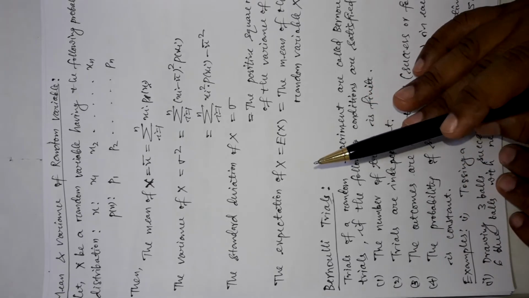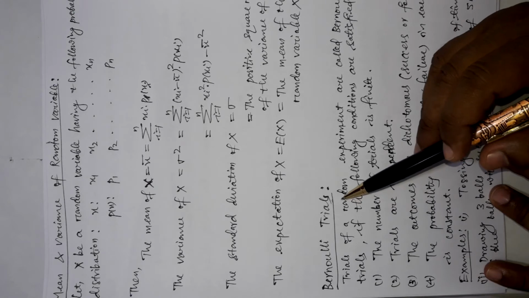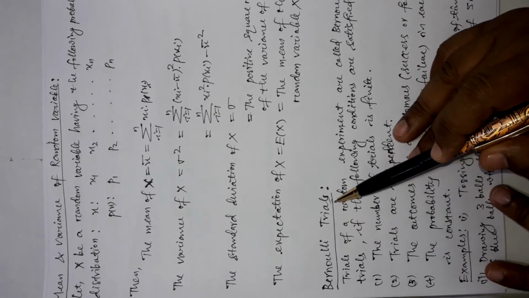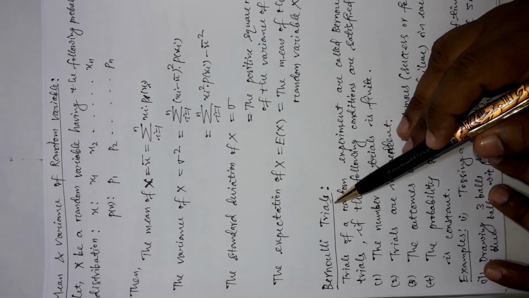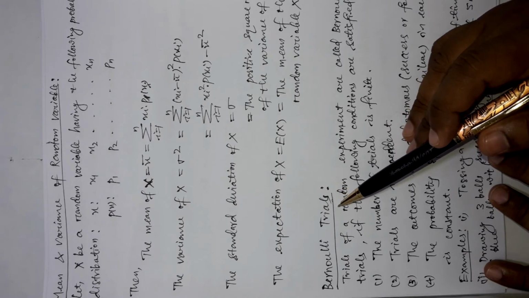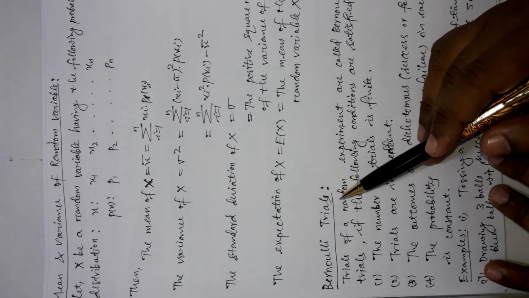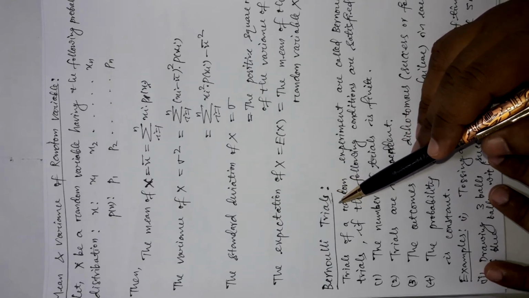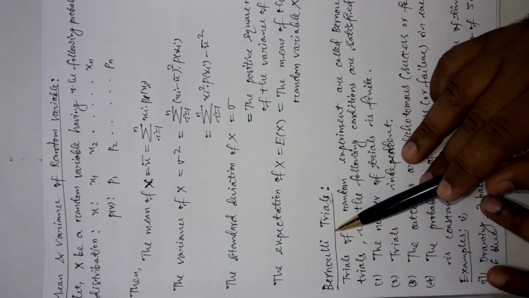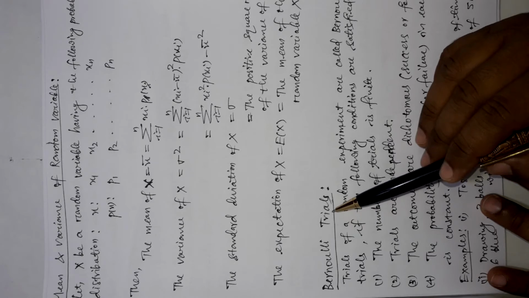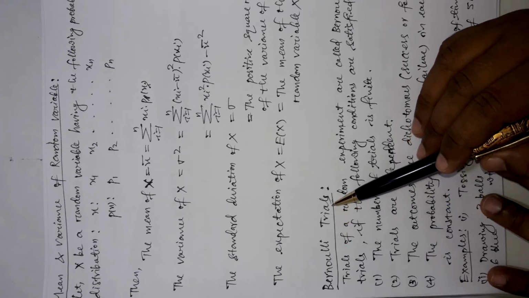Okay friends, now let us move on to our very important topic, that is Bernoulli's trials. Friends, trials we discussed already. Trials means one single experiment where we will get some result. So a single experiment is called one trial. It is Bernoulli's trial, named after the mathematician Bernoulli. So what is the speciality of this special type of trial?